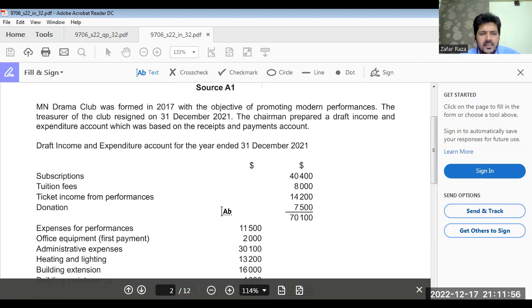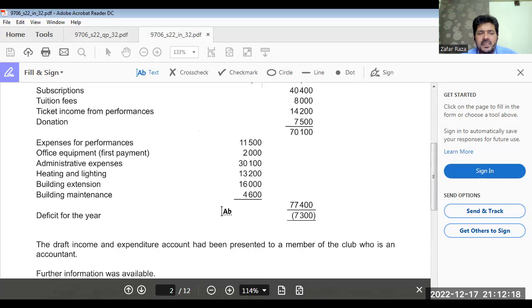Okay. MN Drama Club was formed in 2017 with the objective of promoting modern performances. The treasurer of the club resigned on 31st December 2021. The chairman prepared a draft income and expenditure account which was based on the receipt and payment account. Draft income and expenditure account for the year 31st December 2021: subscription, tuition fees, ticket income from performances, donations, expenses for performance, office equipment, first payment, administrative expenses, heating and lighting, building extension, building maintenance, deficit for the year 7,000.